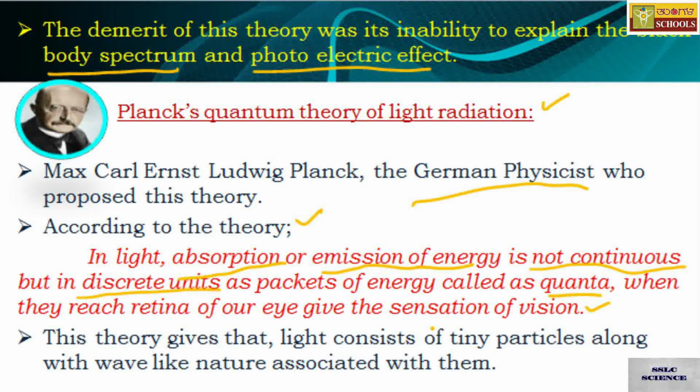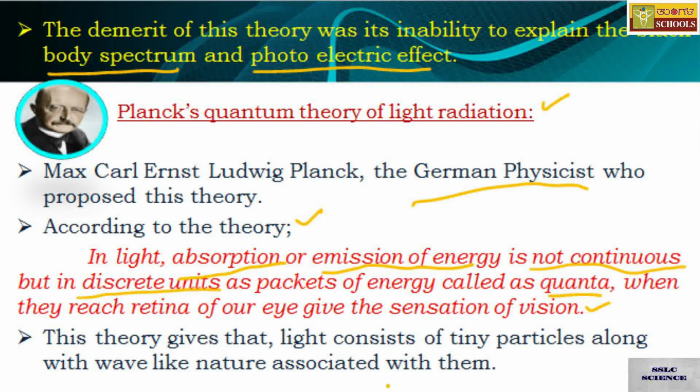According to this theory, the absorption or emission of energy is not continuous as the other theories proposed, but light travels in discrete units called quanta. When these quanta reach our eyes, they give the sensation of vision.